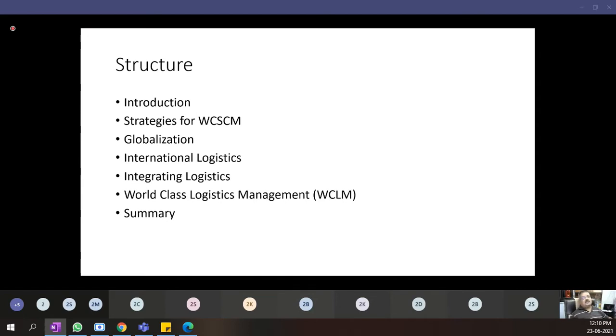Then we'll speak about something on globalization. We'll speak something on international logistics. We'll speak a small point on integrating the logistics, and we'll understand what we mean by world-class logistics management. And we'll summarize the session.